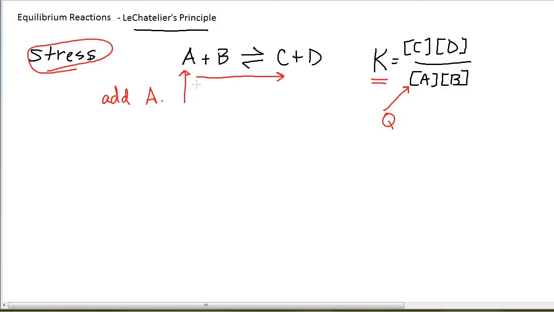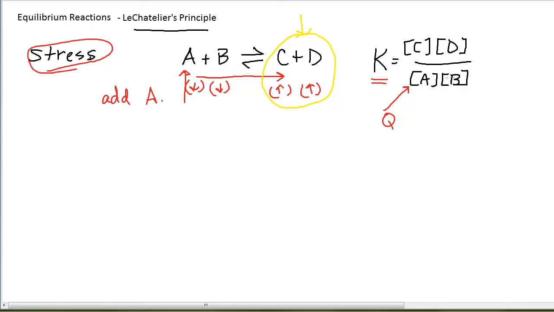The overall effect is that the amount of A will come down as the reaction shifts to the right, but it won't come down to use up all that was added. It'll only use up some of it. The amount of B will have to come down because it's also going to use up some of my B. The amount of C will go up, and the amount of D will go up as this reaction proceeds to the right. If I can distinguish between reactants and products, let's say they're different colors, for example, I will visually observe that C and D are being produced, noted by the colors that I see, if the reaction allows it.